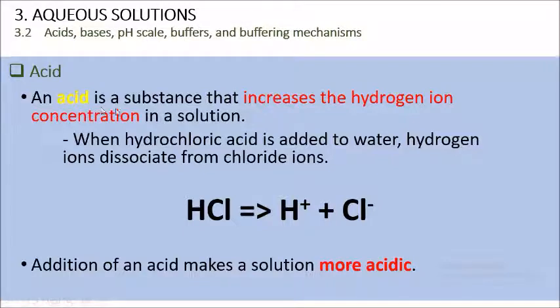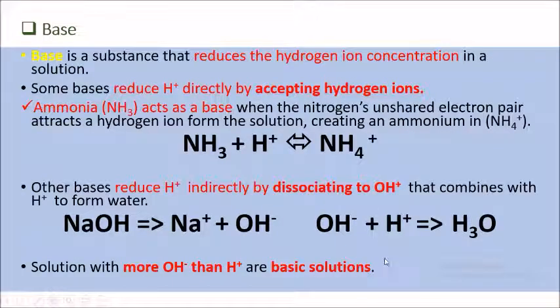An acid is a substance that increases the hydrogen ion concentration, rather than increasing the hydroxide ion. Normally, for example, when HCl or hydrochloric acid, which is one type of acid, is added into the water, the hydrogen ion will dissociate from the chloride ion, and it donates this hydrogen ion to the water molecule and thus increases the number of hydrogen ions in that solution, making it more acidic. Meanwhile, a base is vice versa.